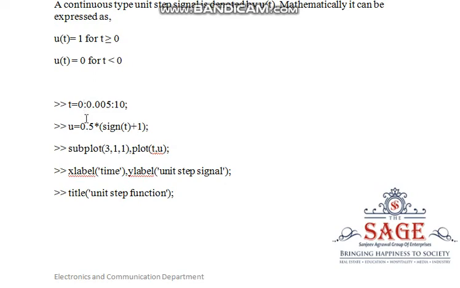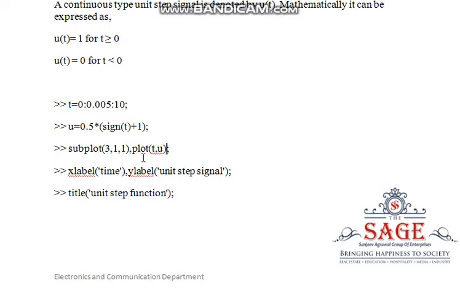Now we have to plot the signal. Now we will use the one screen and we will divide into subplot. With the help of subplot command we have divided into 3 rows, 3 divisions, 3, 1, 1, and we have given the plot as t and u. So it will use time t on x-axis and give the value of that signal on the y-axis.